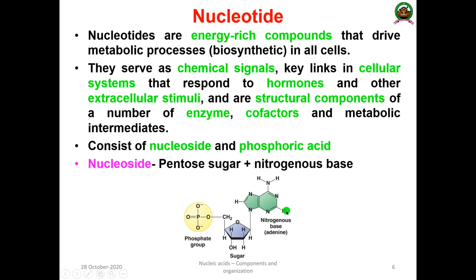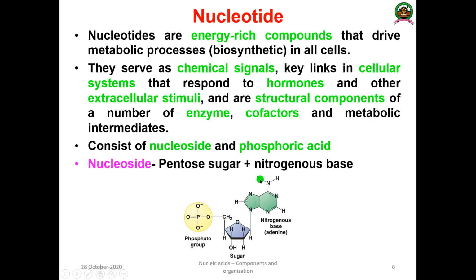Here you can see the nitrogenous base is attached to a sugar, and the linkage between the sugar and the nitrogenous base is known as the glycosidic linkage. This sugar is connected with the phosphate by a very strong bond called a phosphodiester bond.